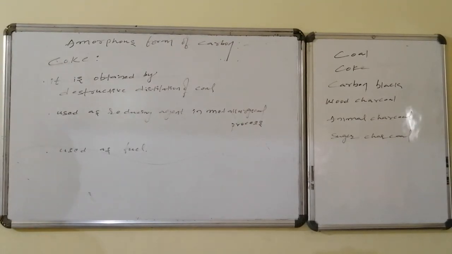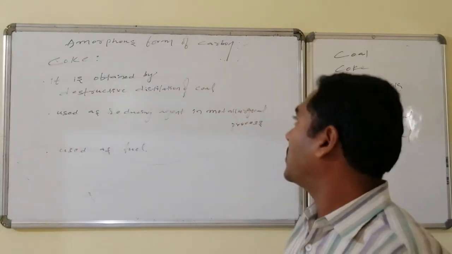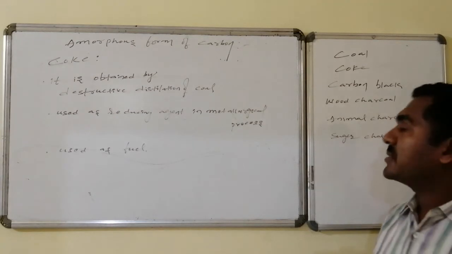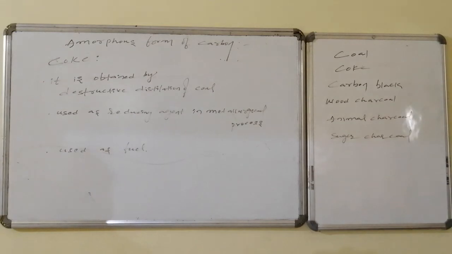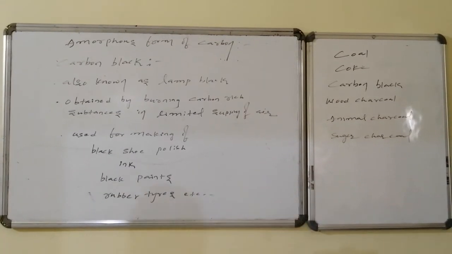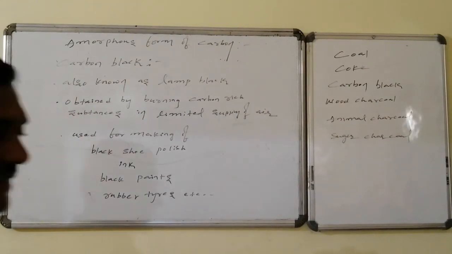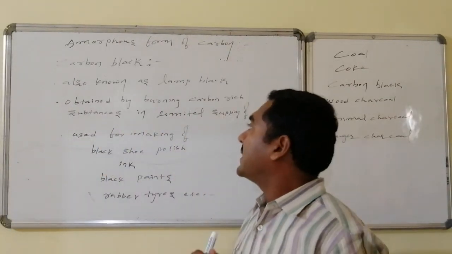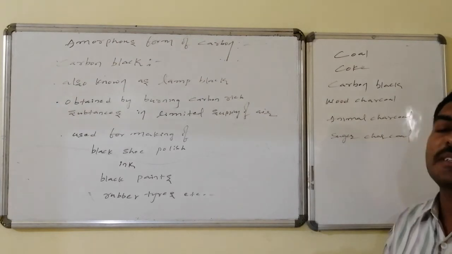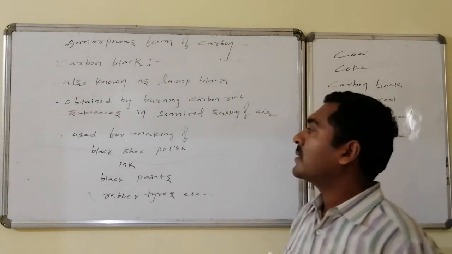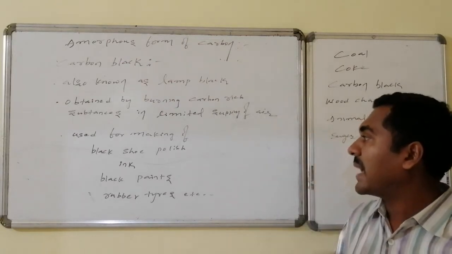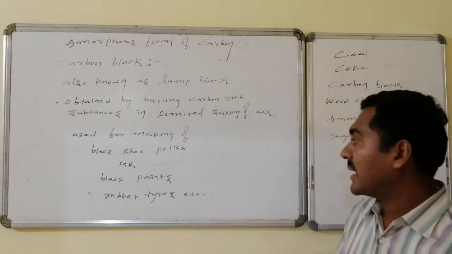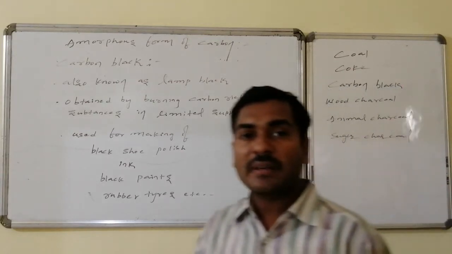Coke is obtained by the destructive distillation of coal, and it is used as a reducing agent in metallurgical processes and also used as a fuel. Carbon black, also known as lamp black, is obtained by burning carbon rich substances in a limited supply of oxygen, and it is used for making shoe polish for black shoes and ink as well as black paints and rubber tires, etc.